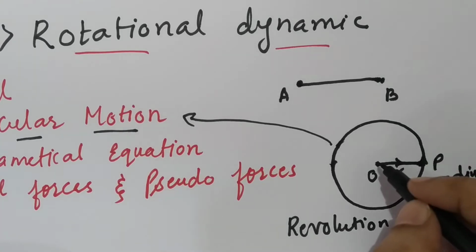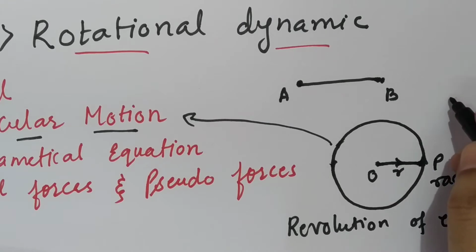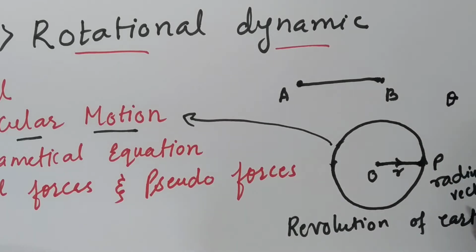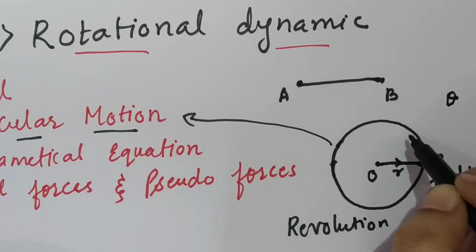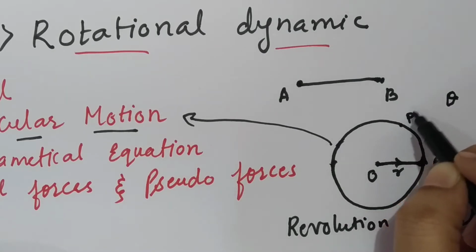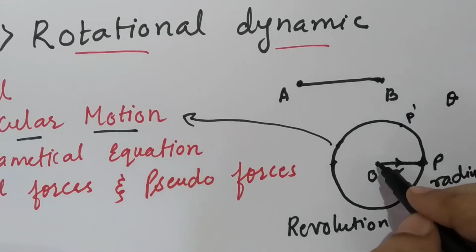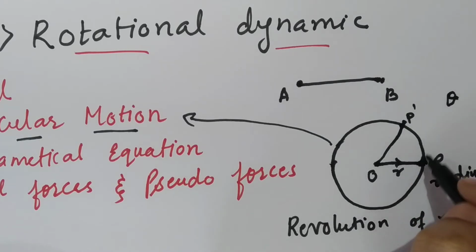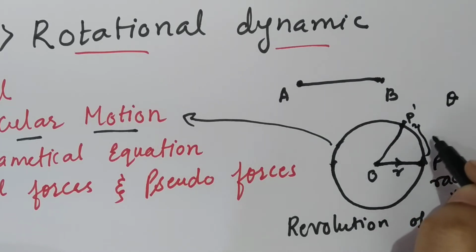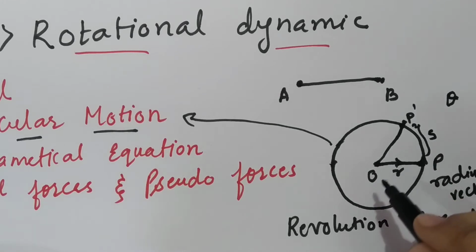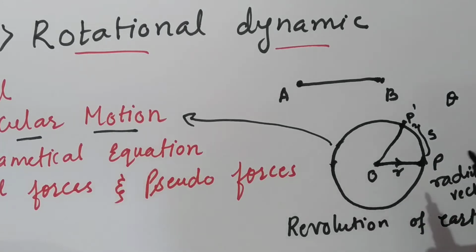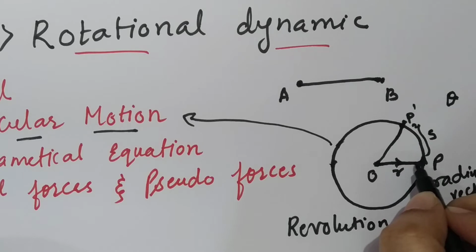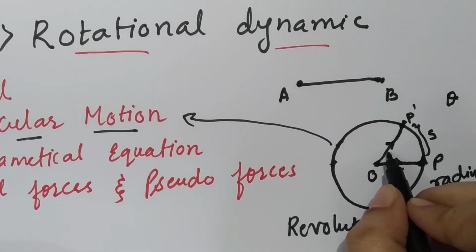The second thing that you have studied in circular motion is angular displacement theta. Again consider the same example. Let the particle move from point P to point P dash. It will describe an arc of a circle, and the length of this arc is S. You will see that the radius vector has changed its direction from OP to OP dash.